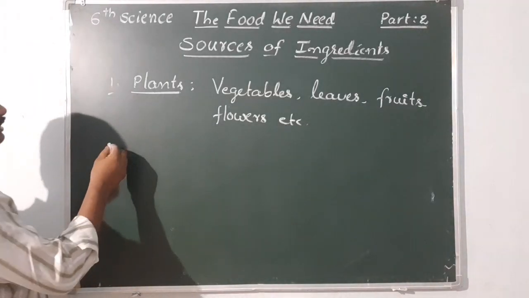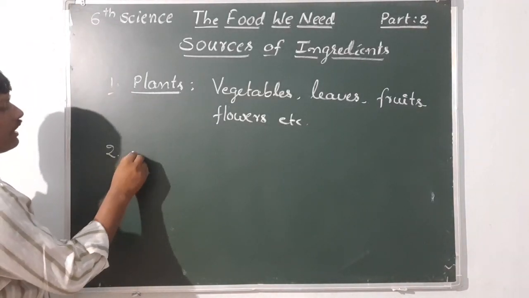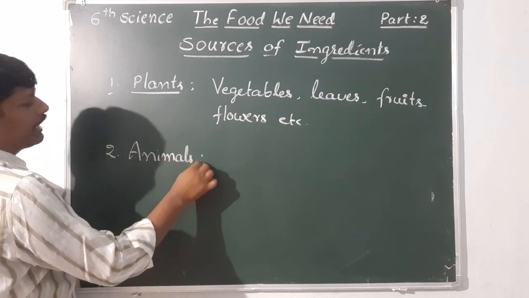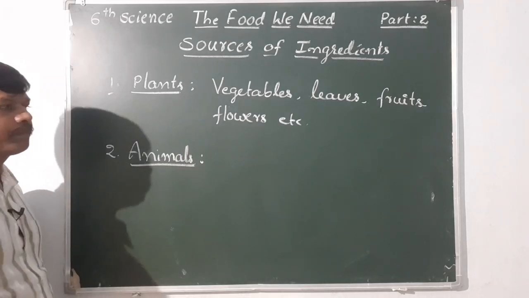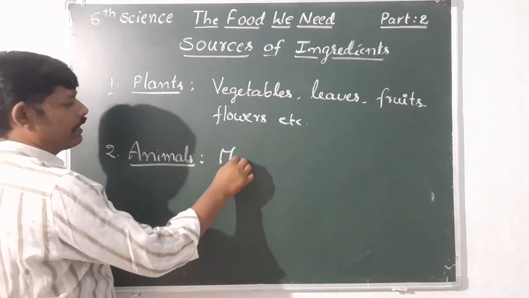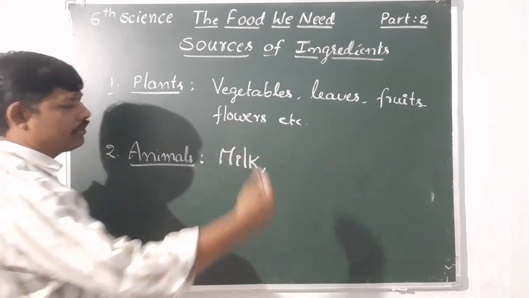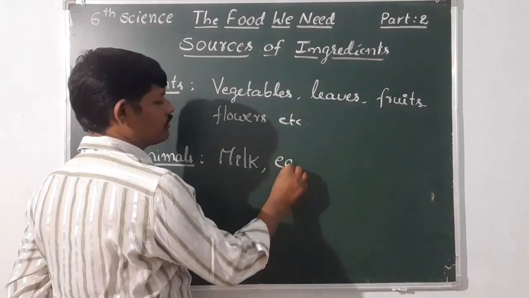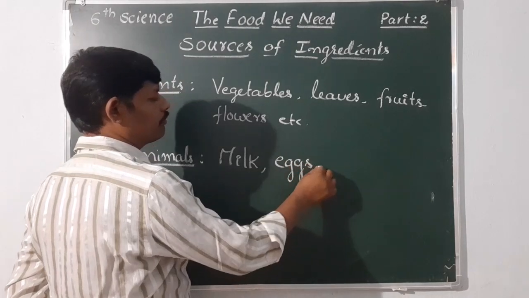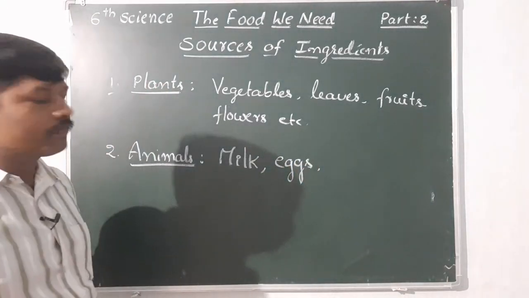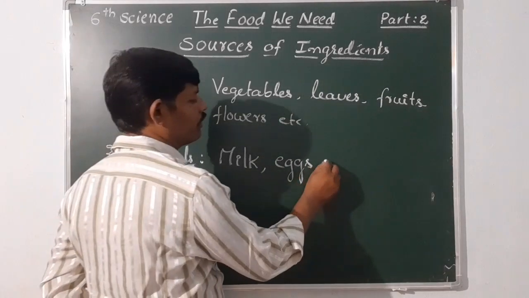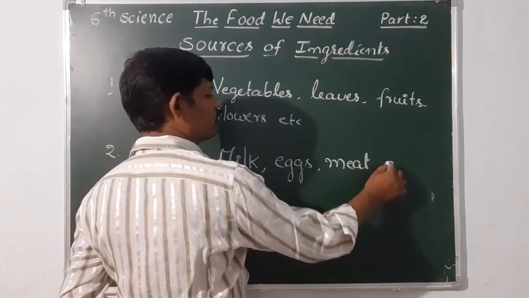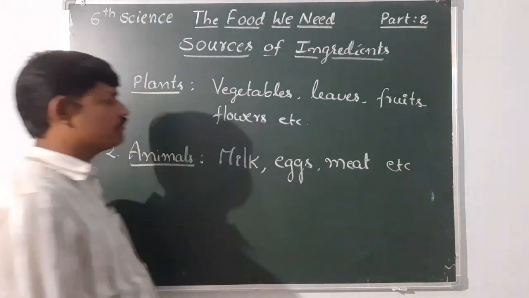Let us list out the materials we are getting from animals. What are the materials we are getting from animals? Milk. Every day we are drinking milk. Milk we are getting from animals. Eggs. Yes, eggs also we are getting from animals. That means birds. And next, meat we are getting from animals, etc.